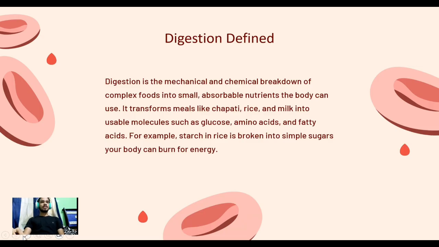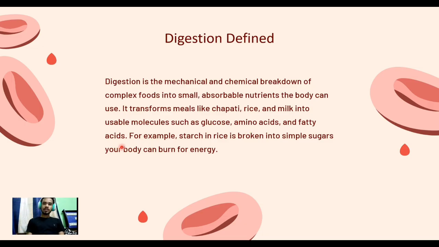So, what is digestion? Digestion is the mechanical and chemical breakdown of complex foods into small absorbable nutrients the body can use. When we eat a large amount of food in daily life, it is broken down into small components that our body can utilize as useful nutrients like glucose, proteins, amino acids, fatty acids, etc. It transforms meals like chapati, rice, and milk into usable molecules such as glucose, amino acids, and fatty acids.